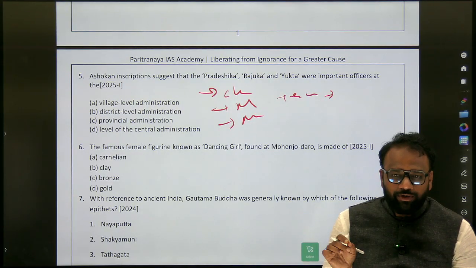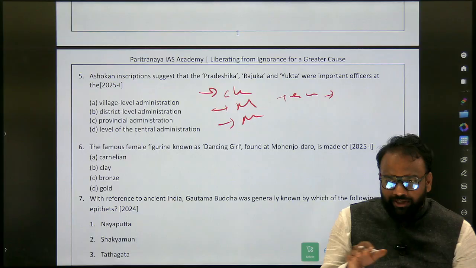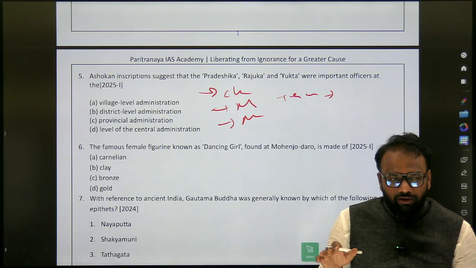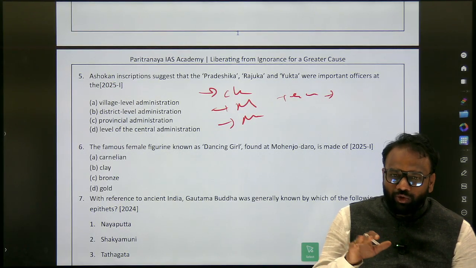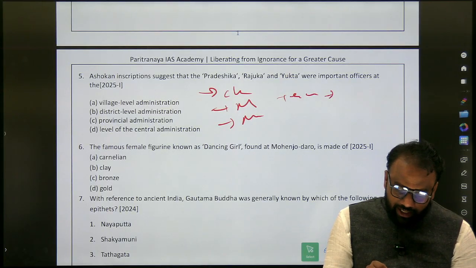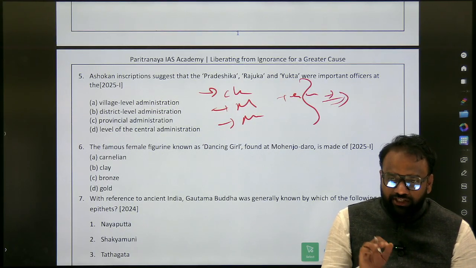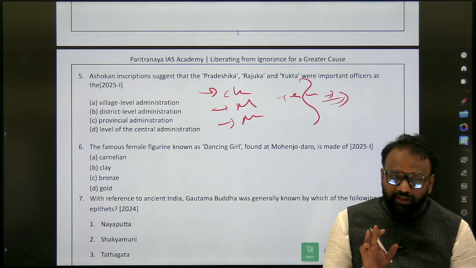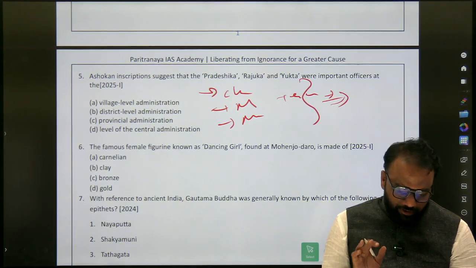First, we will go for administrative division. When it comes to administrative division, there is rural area, village, district and state. So, who is the officer at village, who is the officer at district, who is the officer at state? For all the important dynasties, you will do this exercise.